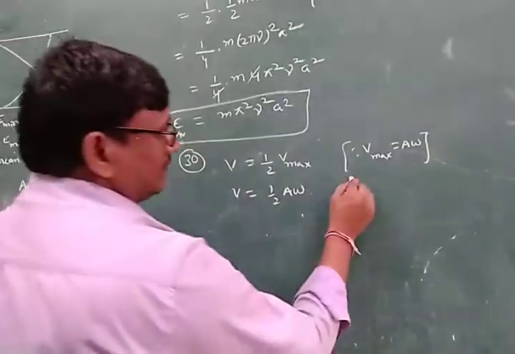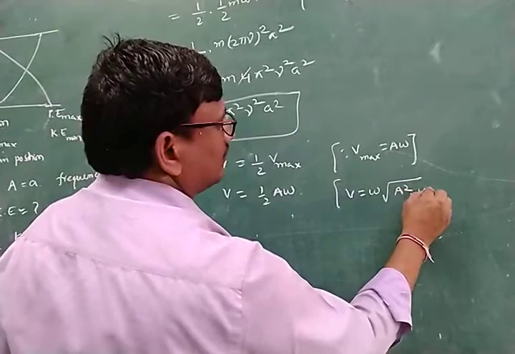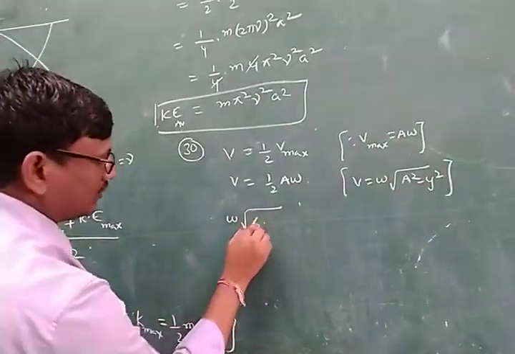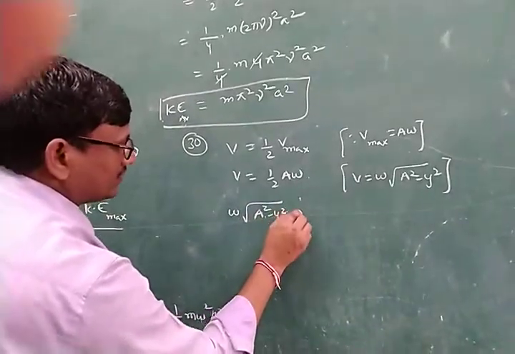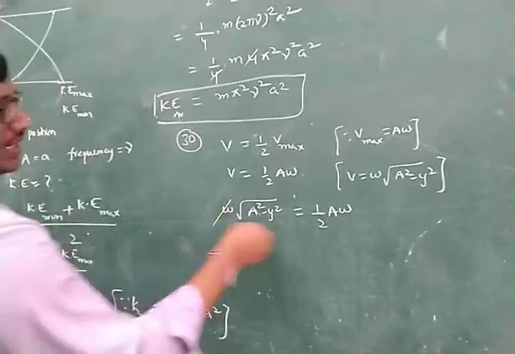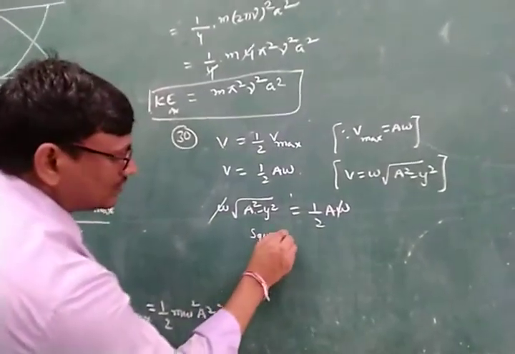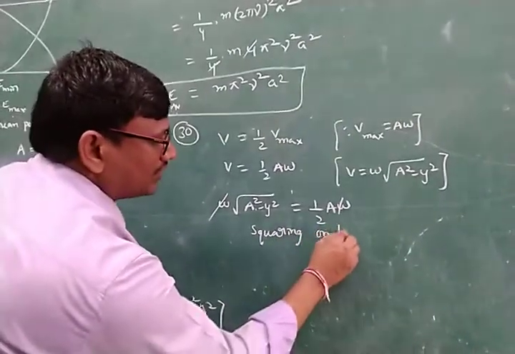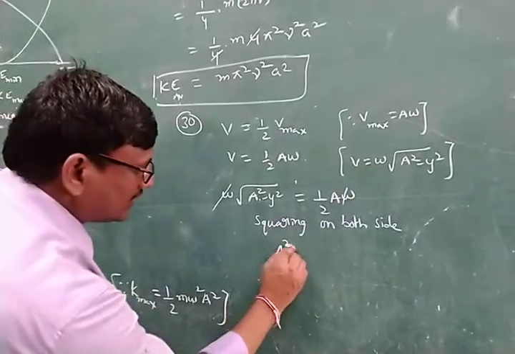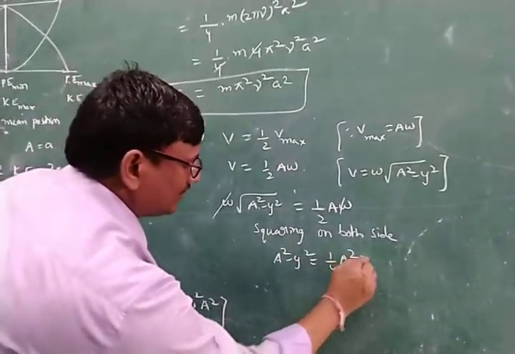We know that the velocity V is equal to omega into the square root of A square minus y square. Substitute here: omega into the square root of a square minus y square is equal to half into a omega. Omega gets cancelled. Squaring on both sides, a square minus y square is equal to 1 by 4 into a square.